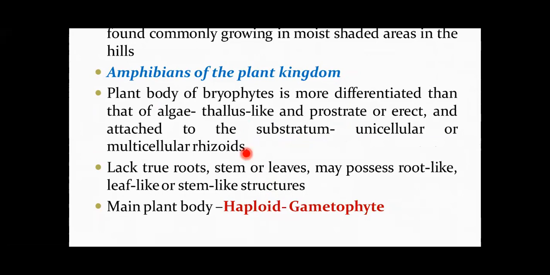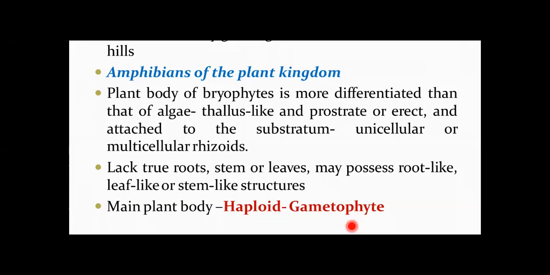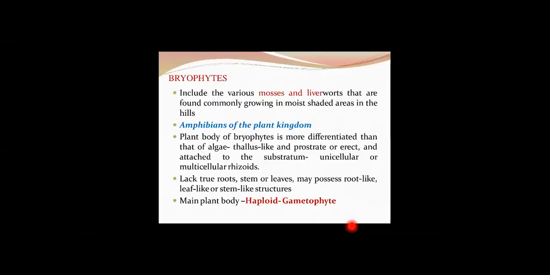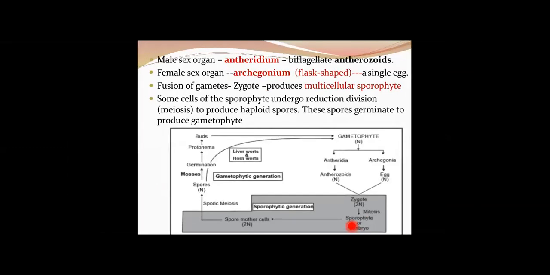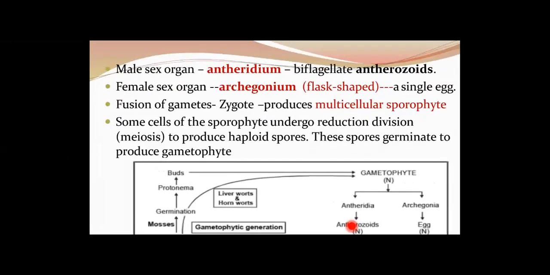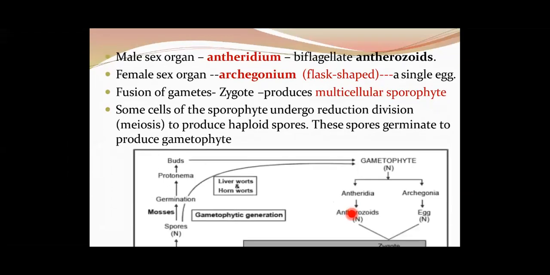These rhizoids can be unicellular and multicellular. They do not have true roots, stems, or leaves. The main plant body, as I said, is represented by a haploid gametophyte, which is a very important point here. They have the male sex organ, the antheridium, which produces biflagellate antherozoids, and the female sex organ, the archegonium, which is a flask-shaped structure that usually produces a single ovum or egg.